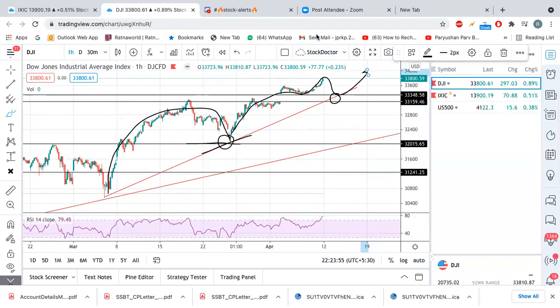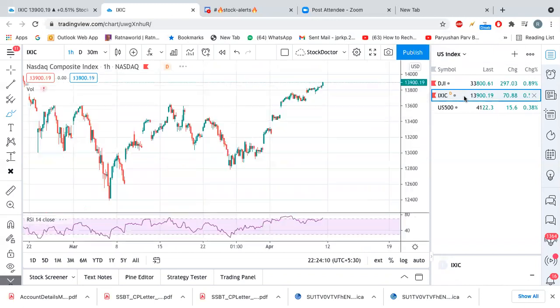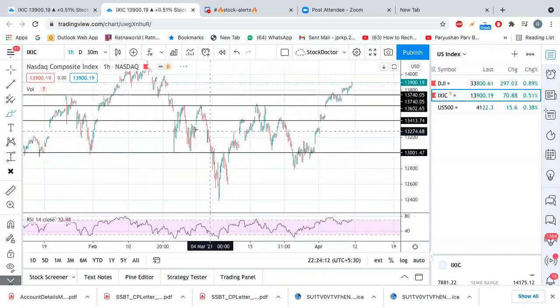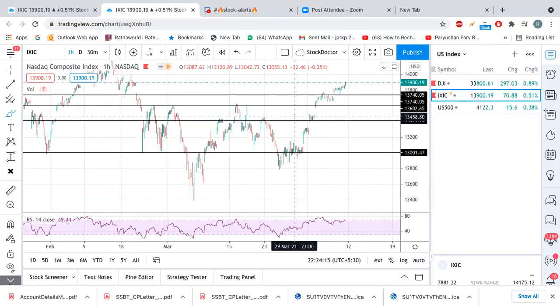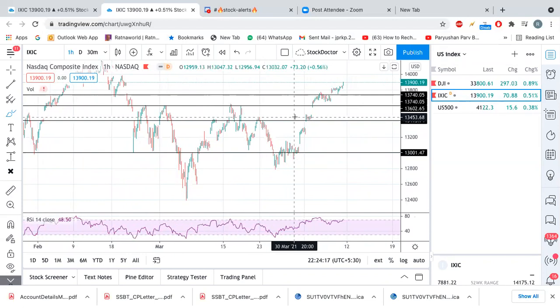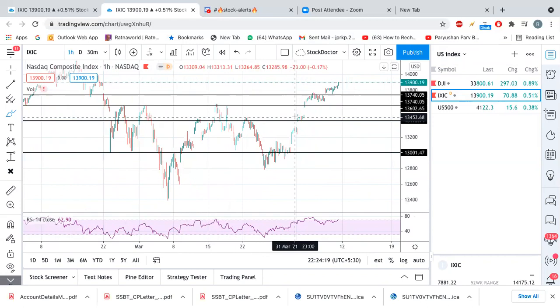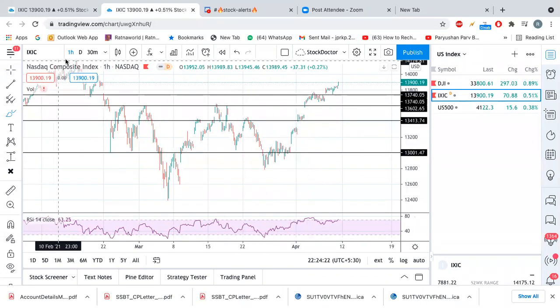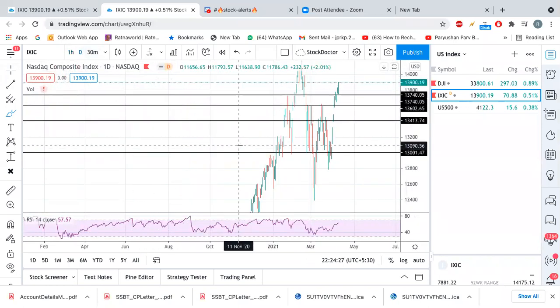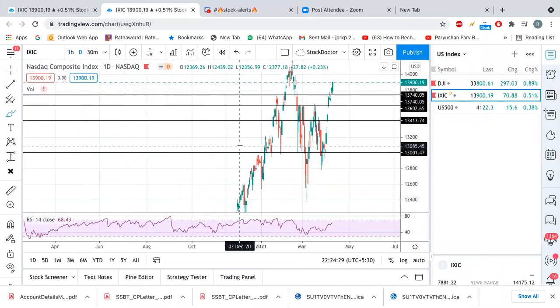And disclaimer, I might be wrong. This is what I think or I understand, and we are doing this just for education and study purposes. So take your decision on your own, right? I would say, after going through this understanding, don't take any position, do a paper trade, try to understand whether these levels are working for you or not. And once you get the confidence, then start deploying your capital and book profit whenever you get a chance.